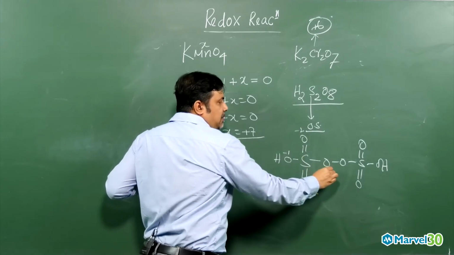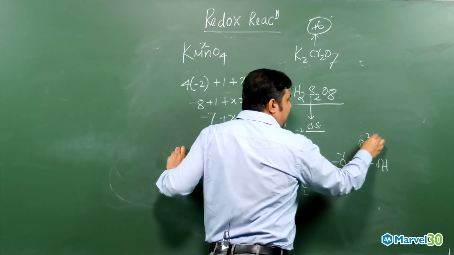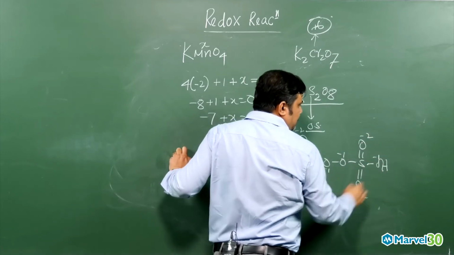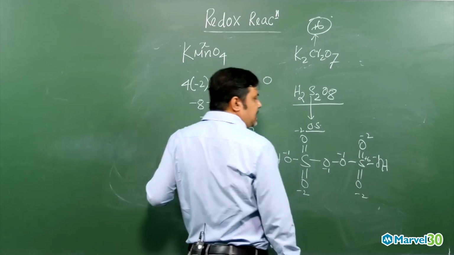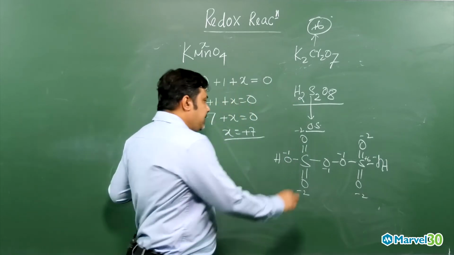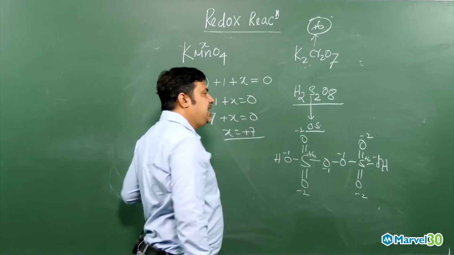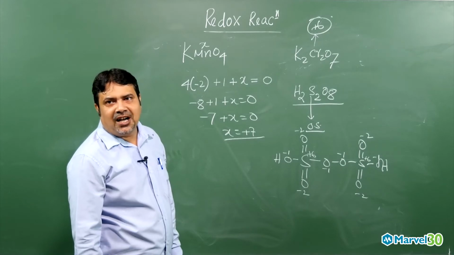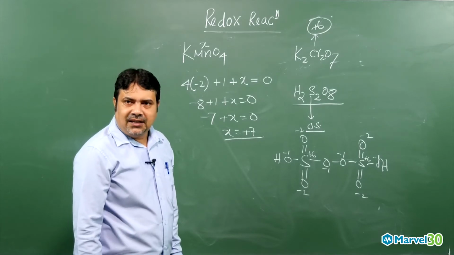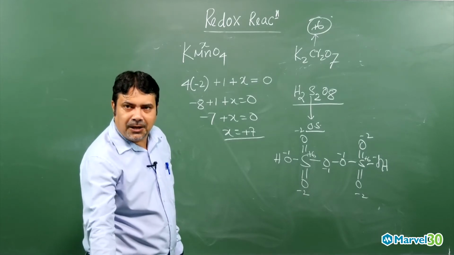This is a peroxide, -1, -1, -2, -2, -1. So around the sulfur, to make a neutral molecule, sulfur has to be what? +6. This sulfur has to be +6. So the oxidation state of each sulfur atom is +6. Clear? This is the way you have to proceed. Got my point, my dear?